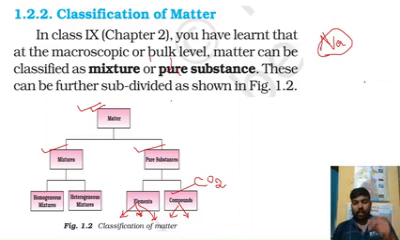Now suppose I am asking you about the examples of metal, non-metal and metalloid. You know about this one, so I am not going into so much detail on this part. We can go to the next part.